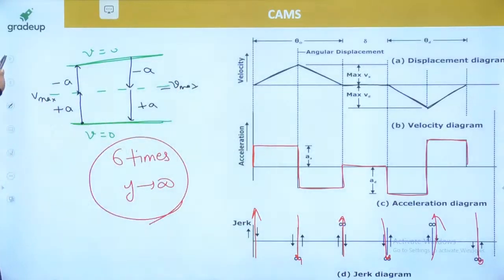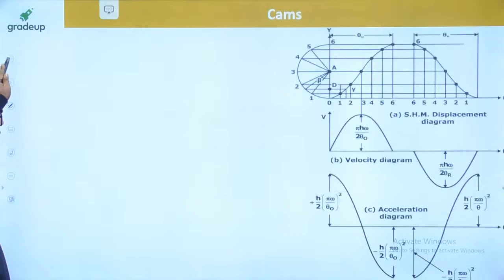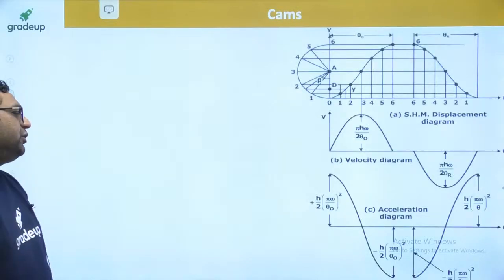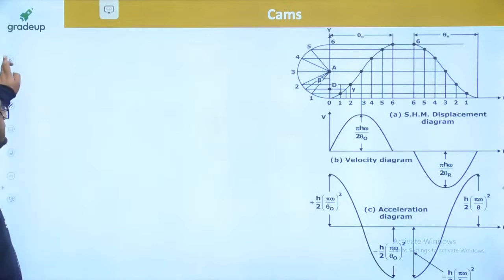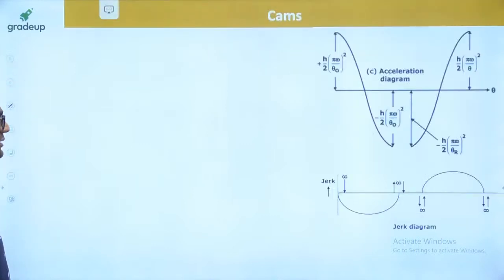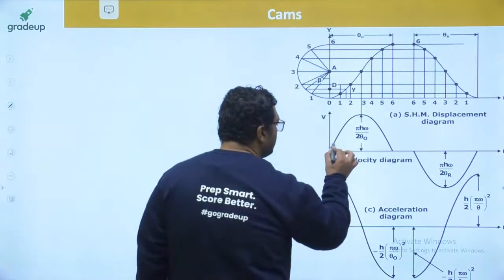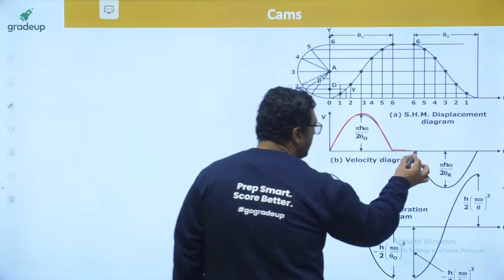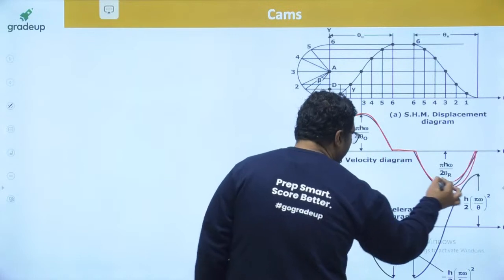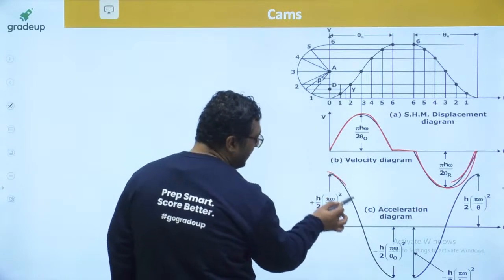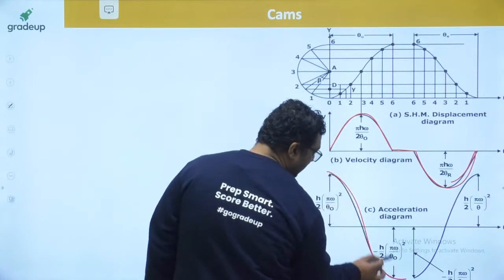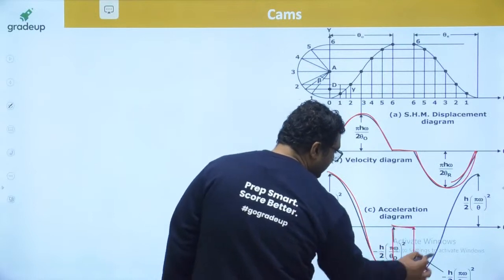Now my dear, we are coming to simple harmonic motion. When you solve it, you will get this type of curve. You can see this. I am showing you that for simple harmonic motion, the velocity curves will come in this way. And my dear, the acceleration curve will come like this.